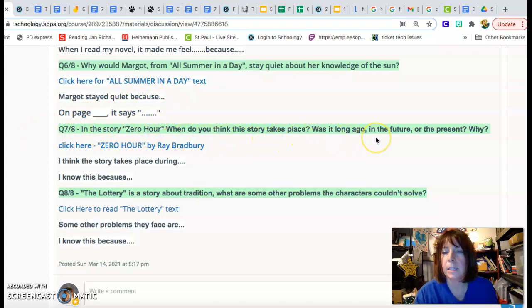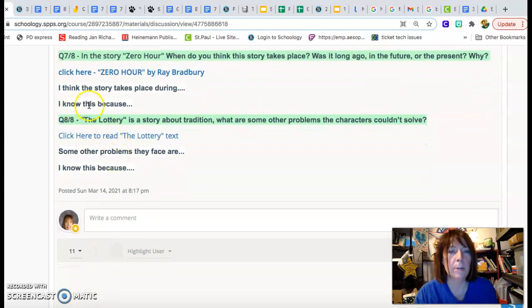Q7, in the story Zero Hour, when do you think the story takes place? Was it long ago, in the future, in the present? Why? Click here, Zero Hour by Ray Bradbury. I think the story takes place during, I know this because.